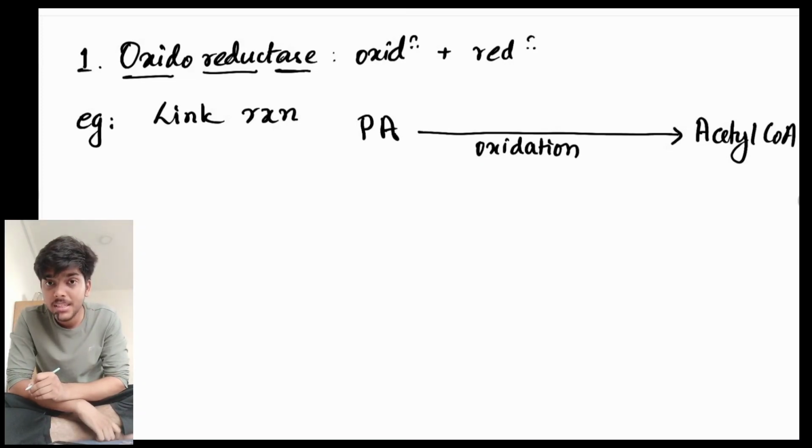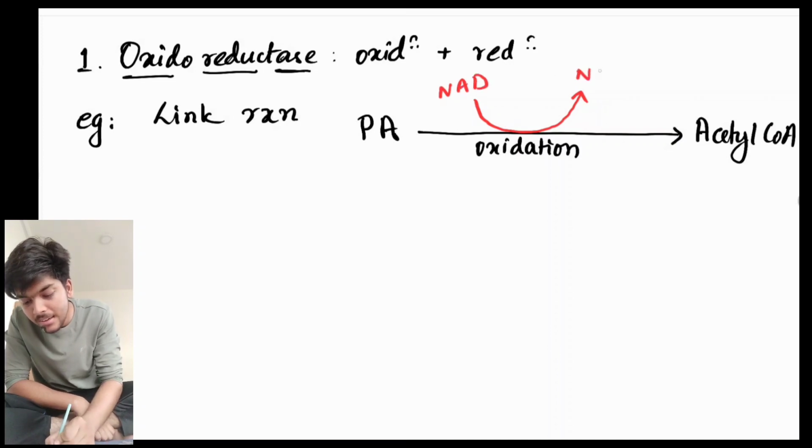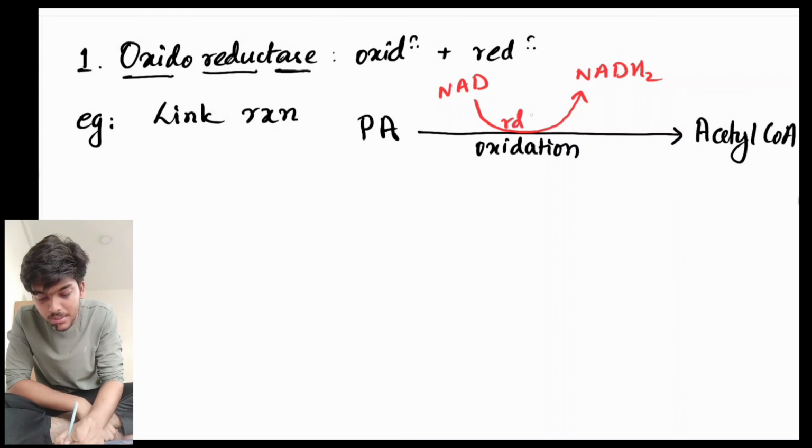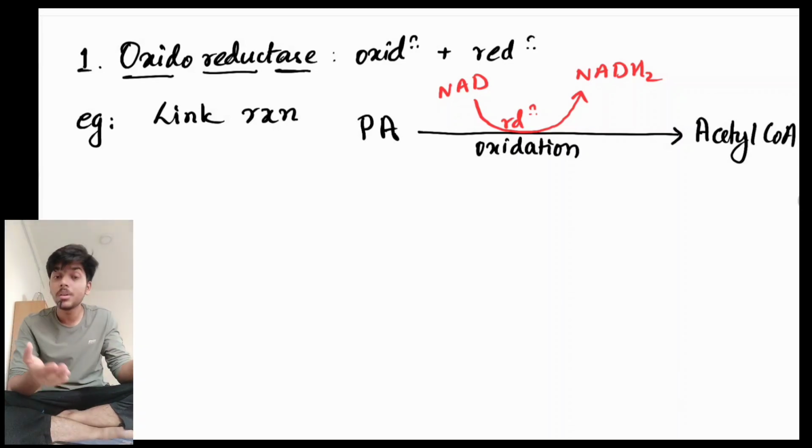And oxidation is an exothermic reaction, that is, there is release of energy, and this released energy is stored by NAD in the form of NADH2, and reduction takes place. So in the black arrow, oxidation is taking place. In the red arrow, reduction is taking place. So it's an oxidation reduction reaction.